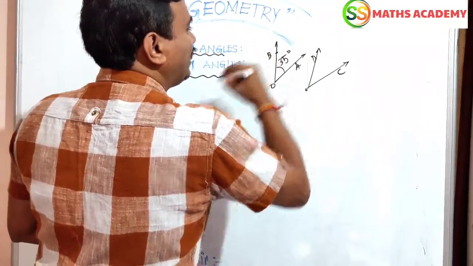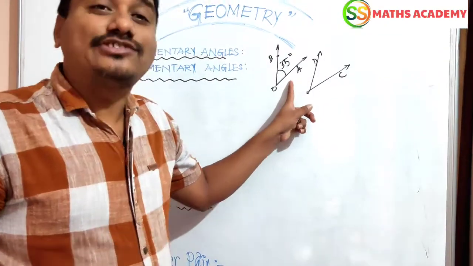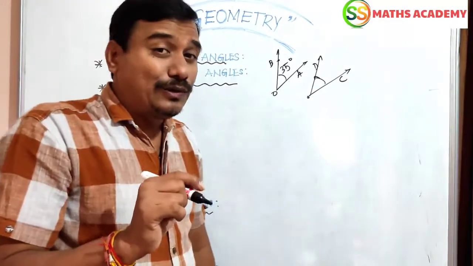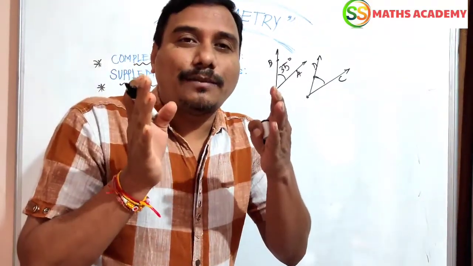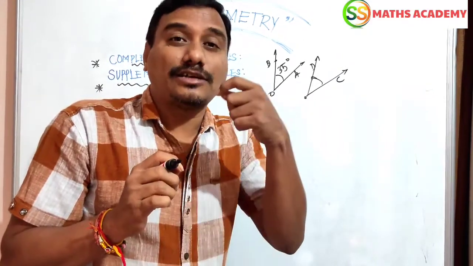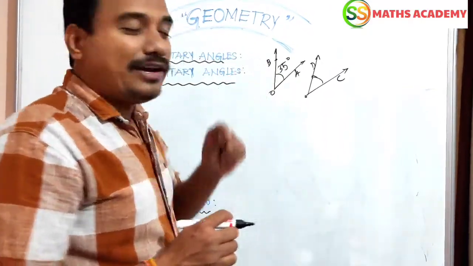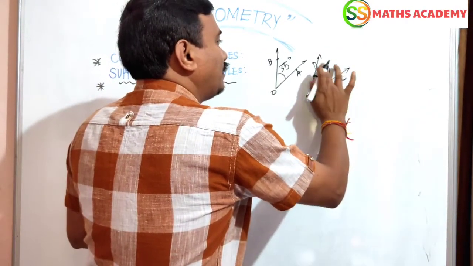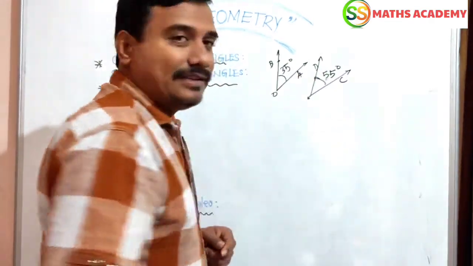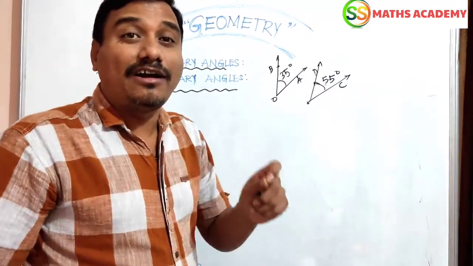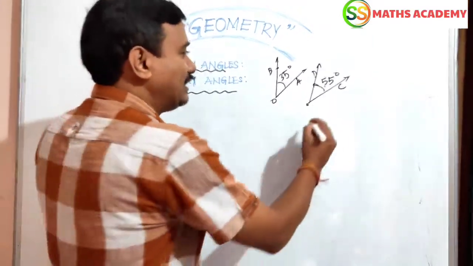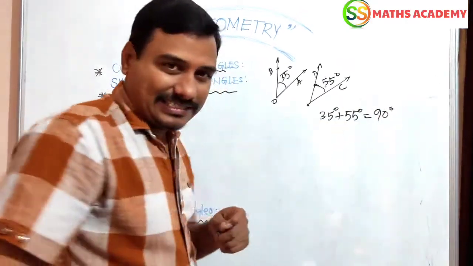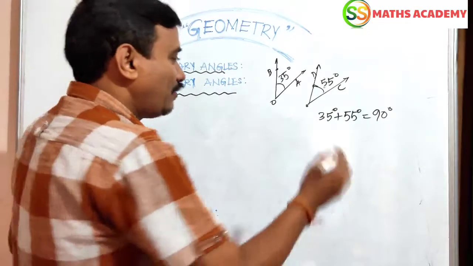Here this is 35 degrees. One angle is 35 degrees. What is the complementary of the second angle? Just as I told you, if two angles are complementary, the sum of the two angles is 90 degrees. Here 35 degrees is there. What is the remaining value? Yes, 55 degrees. Very good. So here 35 and 55 degrees are called complementary angles. 35 degrees plus 55 degrees. Right? Very good.